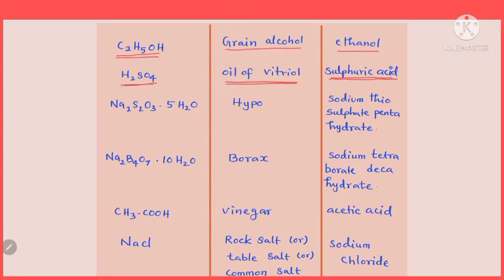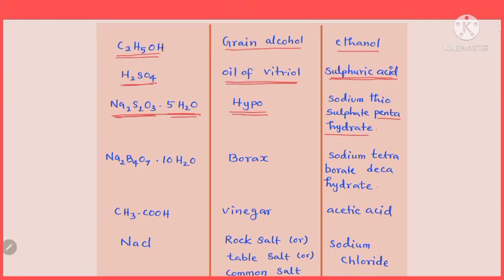So the next one with molecular formula Na2S2O3.5H2O, which is called hypo. The common name of this compound is what? Hypo. It is nothing but sodium thiosulfate pentahydrate. Na2S2O3 is nothing but sodium thiosulfate with 5 water molecules. So that's called pentahydrate. Sodium thiosulfate pentahydrate, simply called hypo.